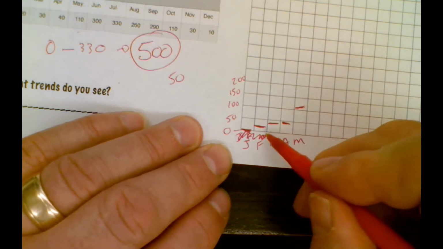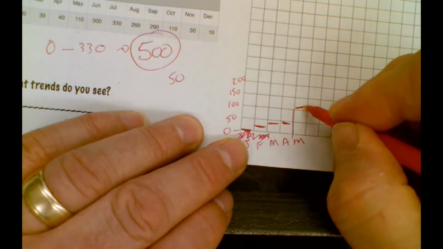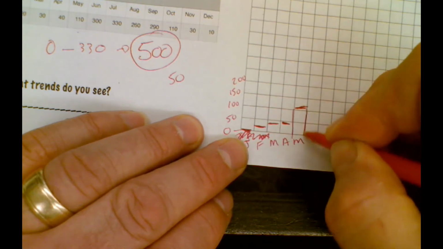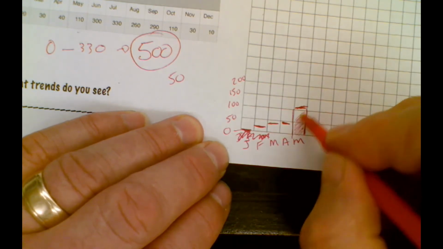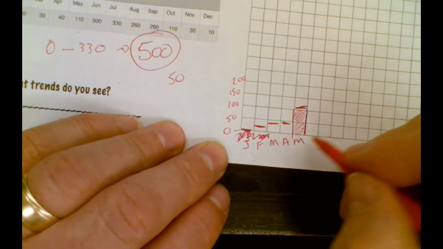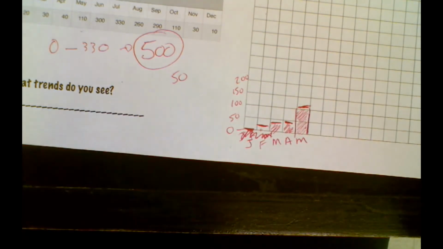Now, the important part when you're doing a bar graph really is this line on top, to make sure that line is nice and straight and it's easy to see. And then you would color it in properly, maybe with some pencil crayons. It might look something like that. You get the idea. I'm trying to go quickly for this video, but that is how you would do that.